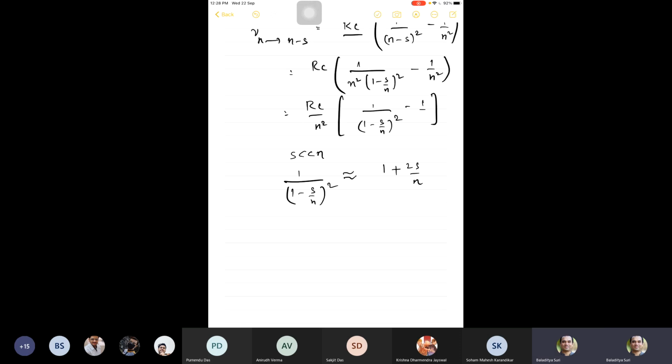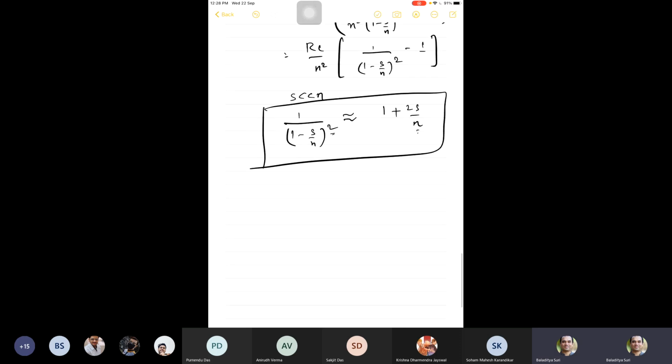Right? Is there anybody here who doesn't understand this formula? You have done this in Taylor series and in binomial expansions and all that, right? Yes, sir, we did it. 1 by 1 minus x, when x is a small quantity, can be written as 1 plus x. Similarly, 1 by (1 minus x) to the power n can be written as 1 plus nx. That's what I have written here, n being 2 and x being s by n. Okay. So if I now write this,